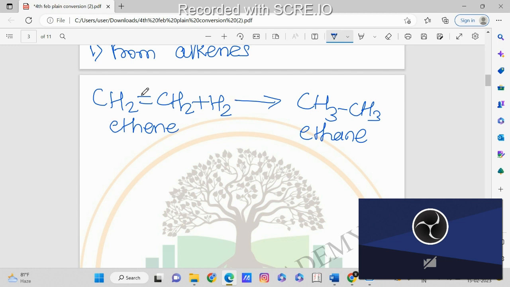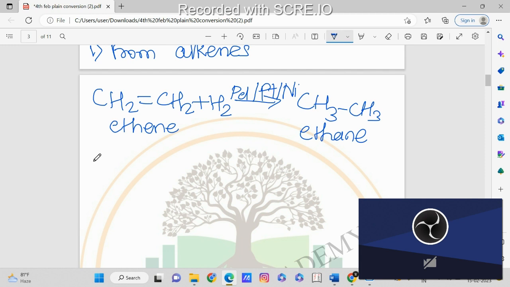So ethene plus hydrogen will also need the help of a catalyst. The catalysts used are palladium, platinum or nickel. Any one of these catalysts you can use to form the ethane. So this is the preparation from alkenes.